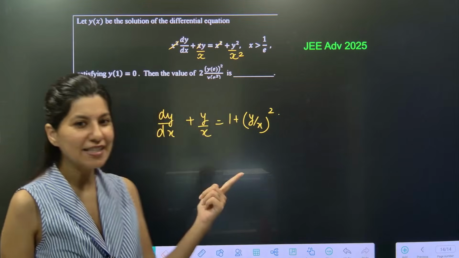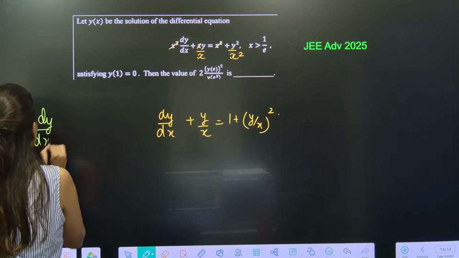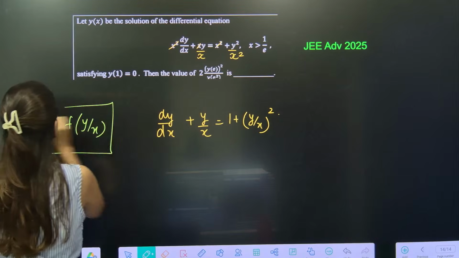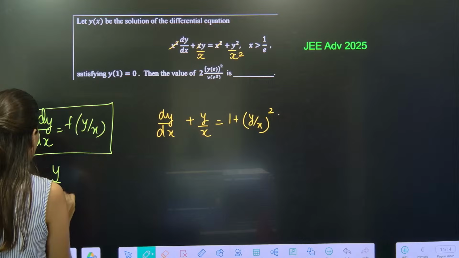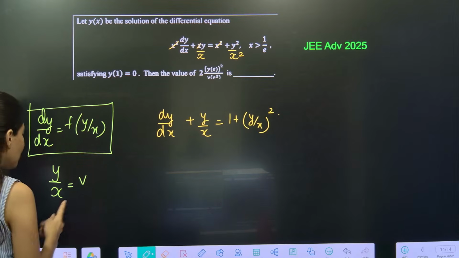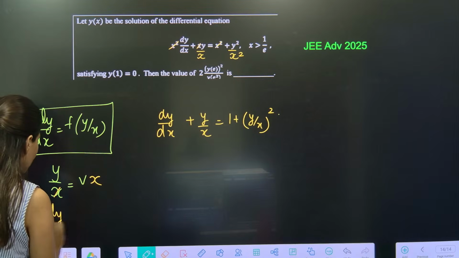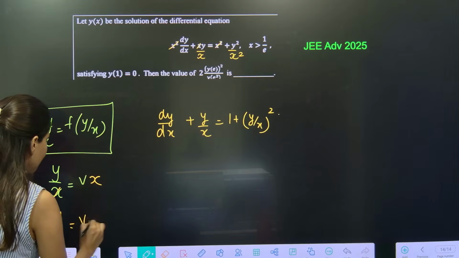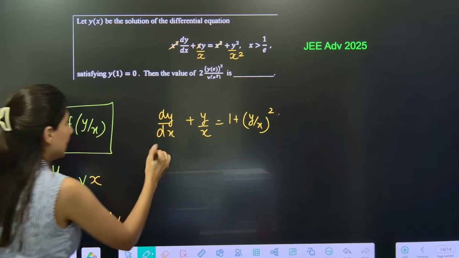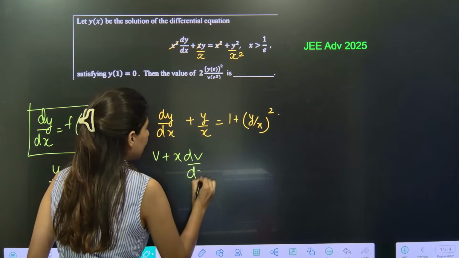Don't you feel that this is a homogeneous differential equation? What is a homogeneous differential equation? Where dy by dx can be expressed completely as a function of y by x. How do you solve it? By taking y by x equal to v, or you can say y is equal to vx, and eventually dy by dx is equal to v plus x dv by dx. So dy by dx will be v plus x dv by dx.